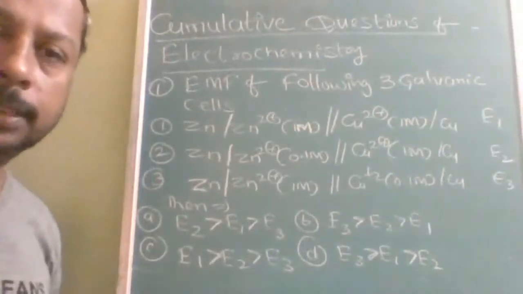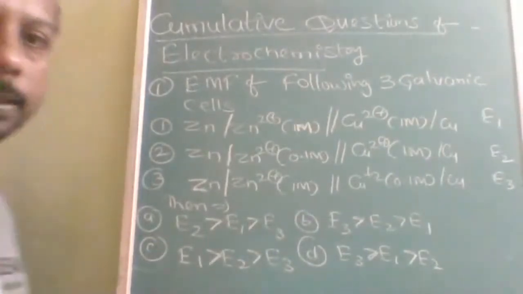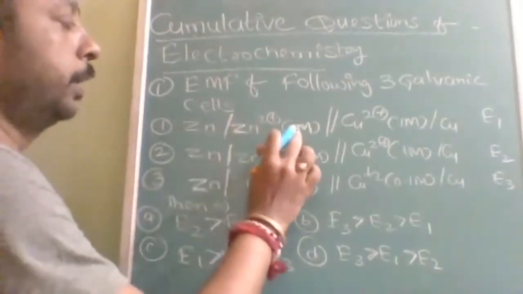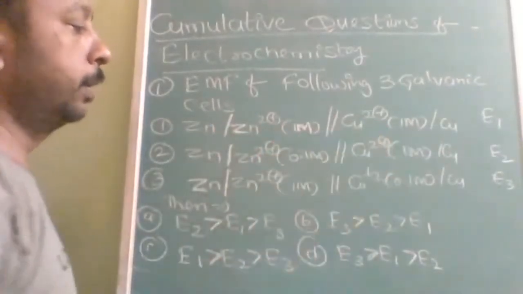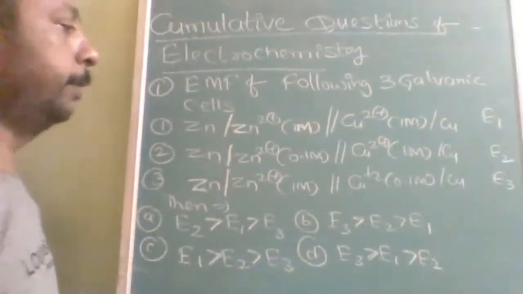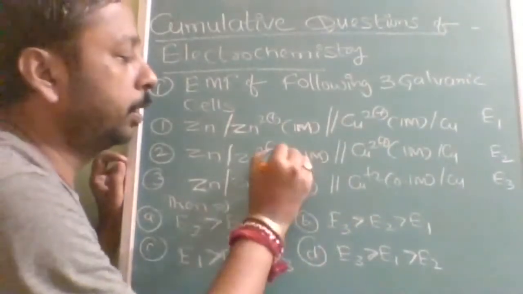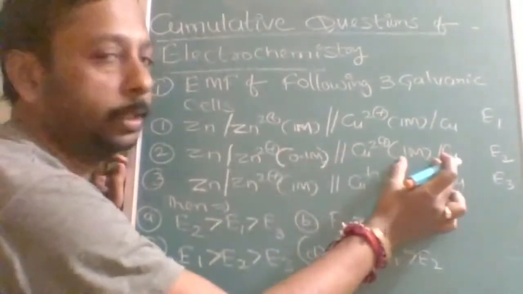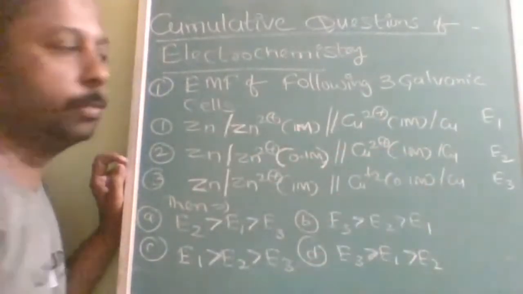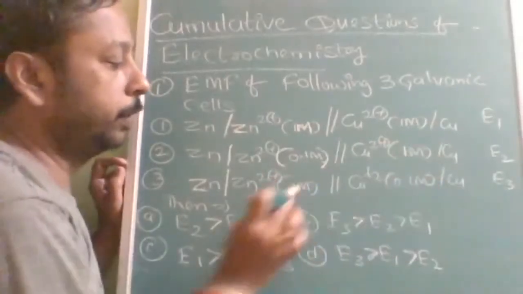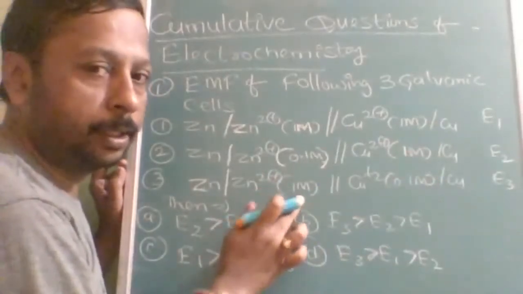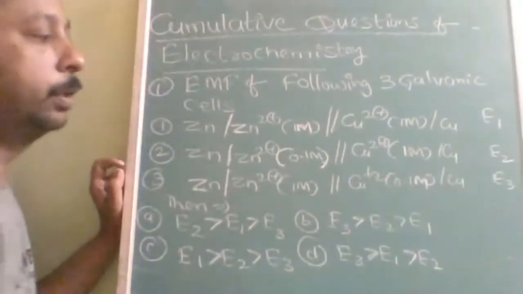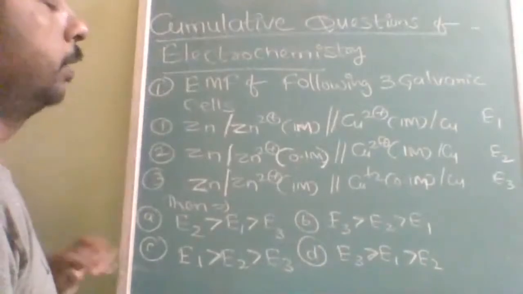Okay, now I am going to explain this. See here, there is a change in concentration. In the first case, the concentration of the oxidation half cell and the reduction half cell is the same. In the second, the concentration of the oxidation half cell is less and the concentration of the reduction half cell is more. In the third one, the oxidation half cell concentration is more and the reduction concentration is less. So this is the setup.